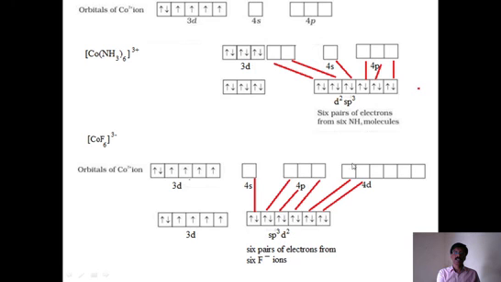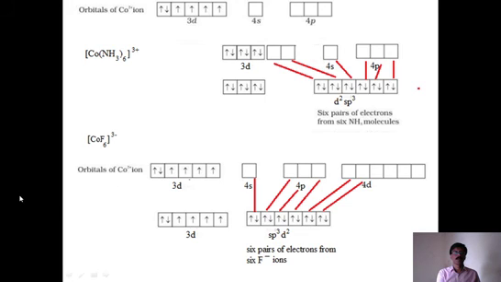Since 4d orbitals are involved, it is an outer orbital complex. And the number of unpaired electrons? Look at this 3d: 1, 2, 3, 4. Four unpaired electrons are present. So n is equal to 4.